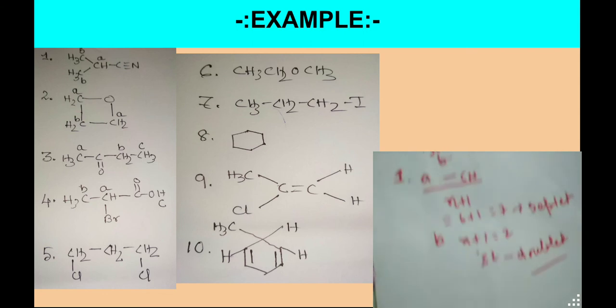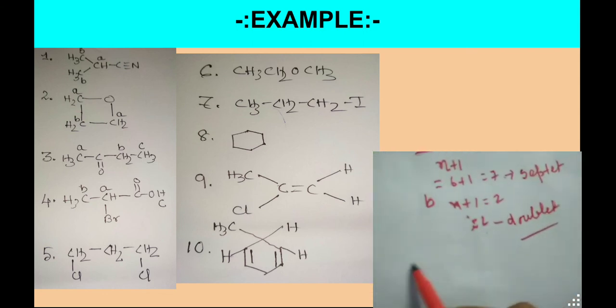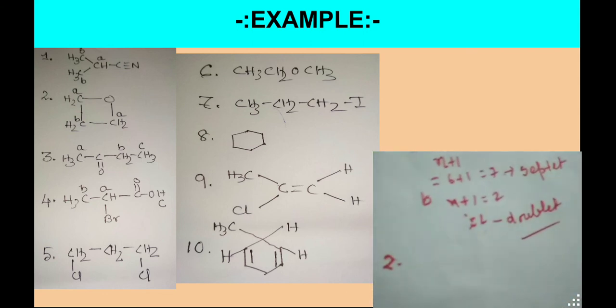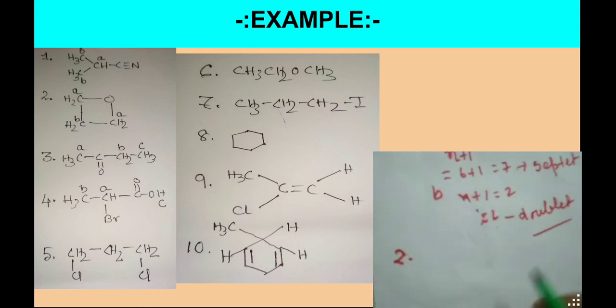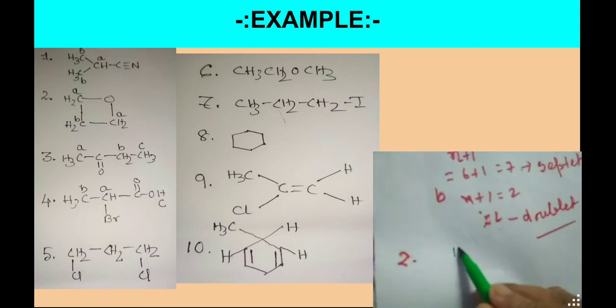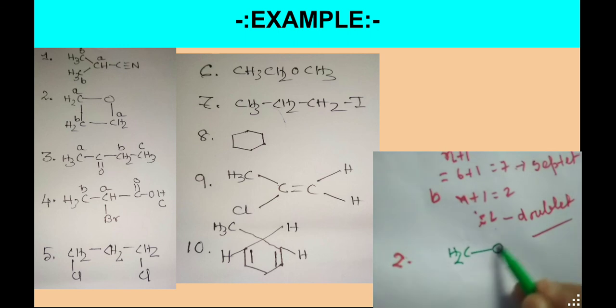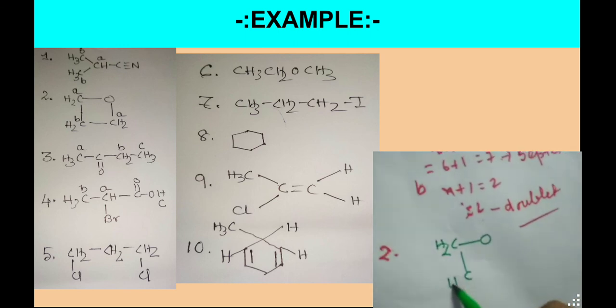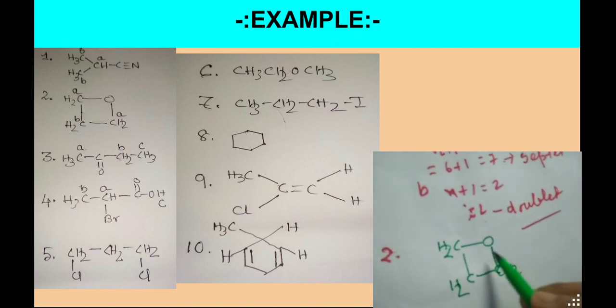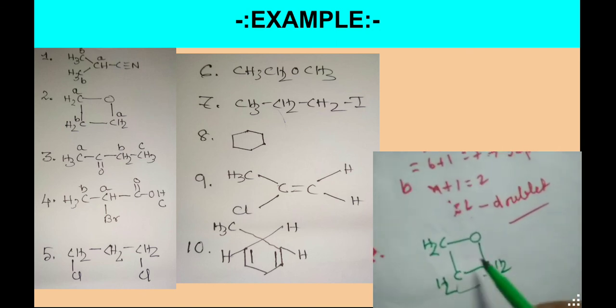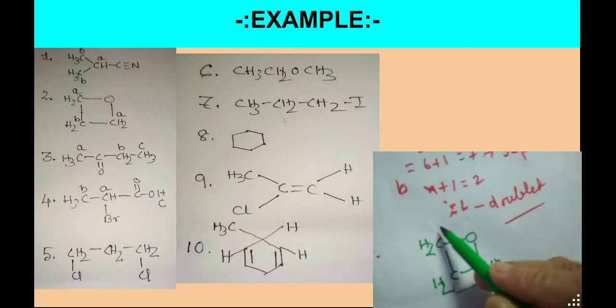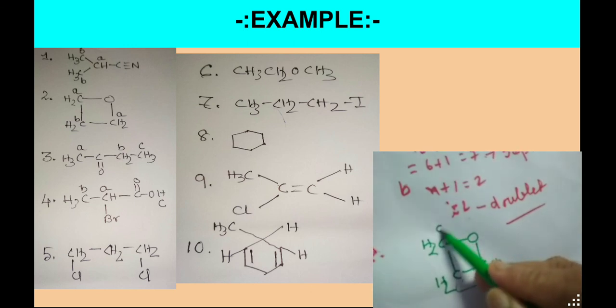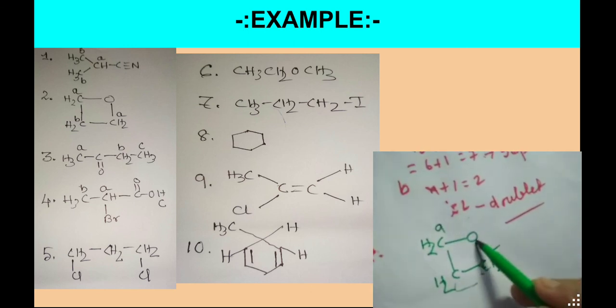If we go to the second problem, it is a different problem. It is like this. If you look at the protons, this proton and this proton are similar because they are closer to the oxygen atom.